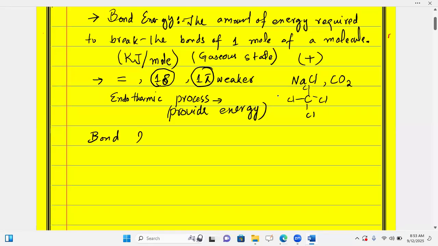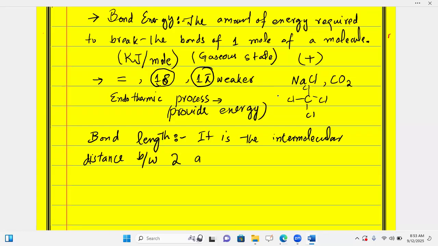Bond length is basically the distance, the intermolecular distance between two atoms in a covalent bond.